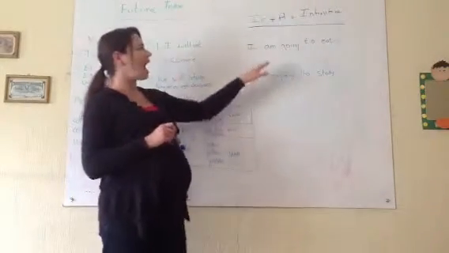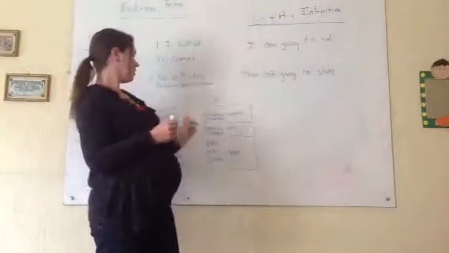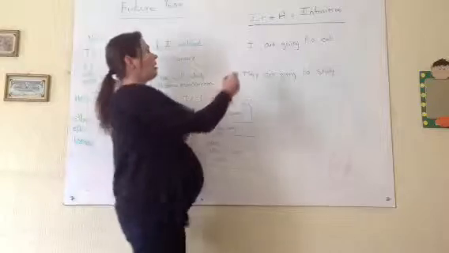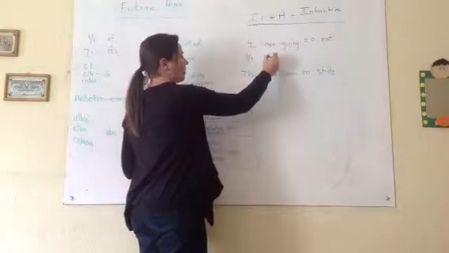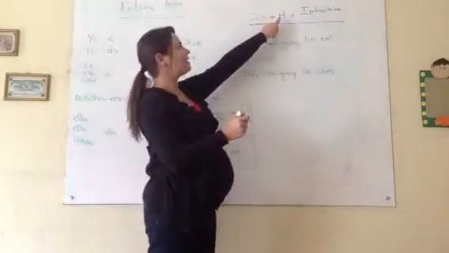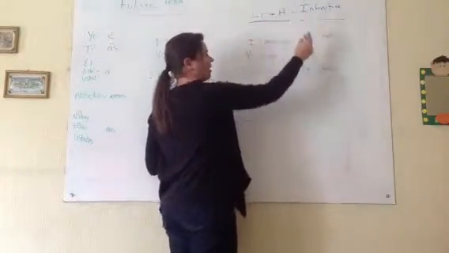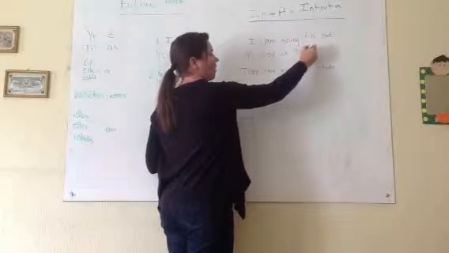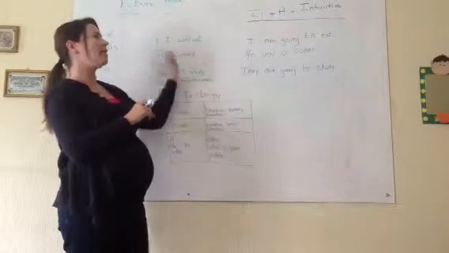If I wanted to say I am going to eat, I would first conjugate ir, which in the I form is voy. So yo voy. Then I have to add a, and the infinitive to eat is comer. Here we said yo comeré, I will eat.